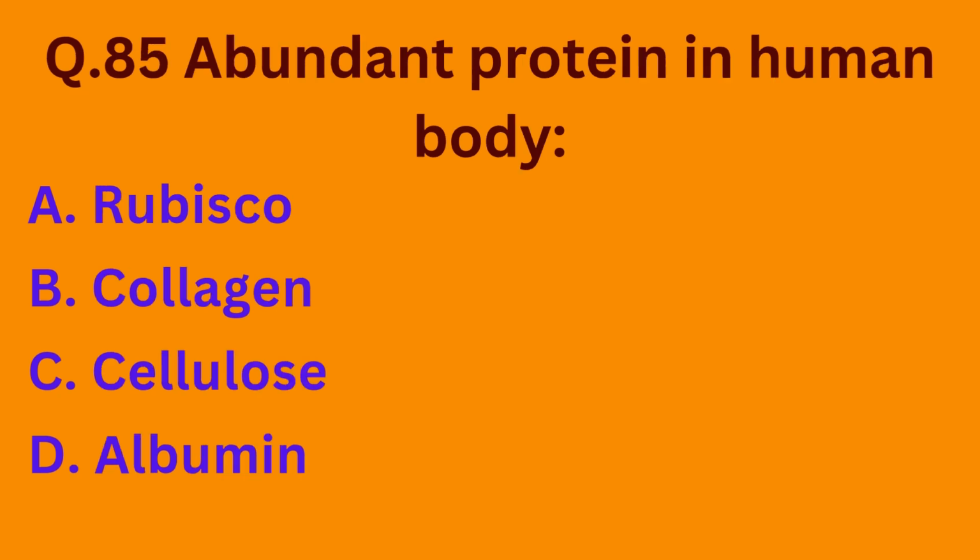Question number 85. Abundant protein in the human body. Option A, rubisco. Option B, collagen. Option C, cellulose. Option D, albumin. So the most abundant protein in the human body is collagen. So the correct option is option B.